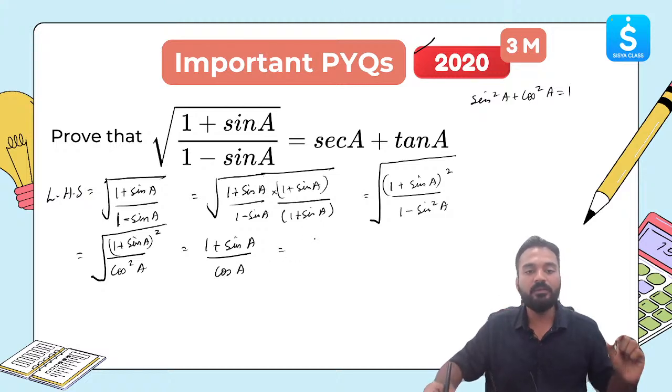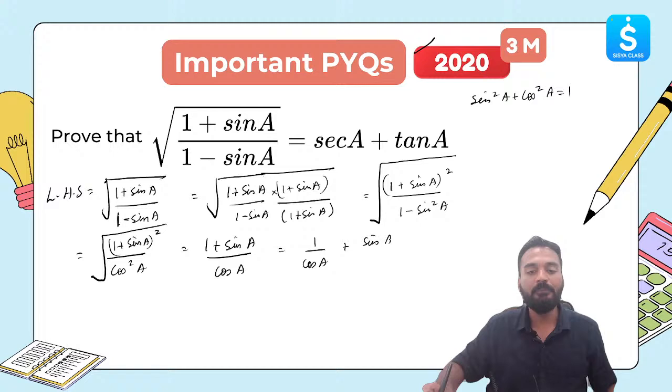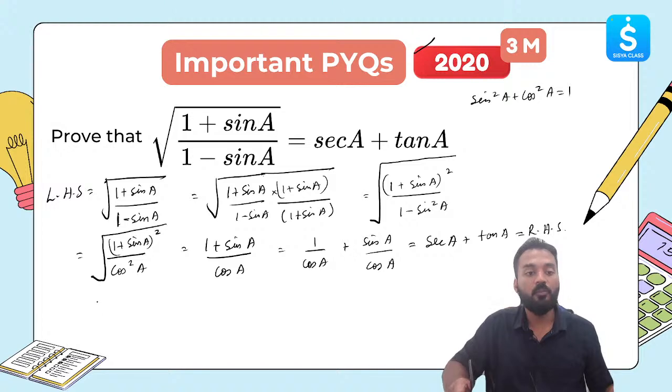Now split this: 1 by cos A plus sine A by cos A, which is, 1 by cos A is secant of A, sine A by cos A is tan A, which is equal to RHS. Hence, you have proved this, right? LHS is equal to RHS, hence proved. That's it.